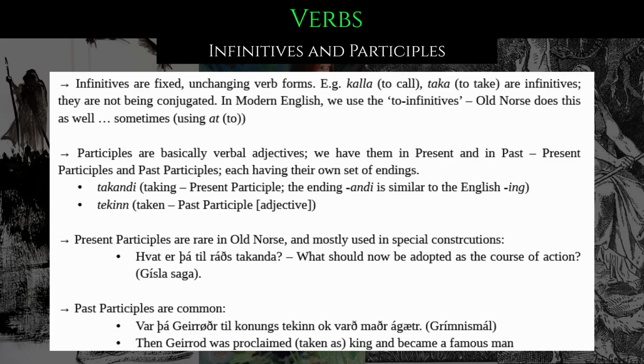And then we have the past participles. Those are common. For example, var Geirröðr gerr til konungs tekinn og varð maðr ágætr. This is from the Grímnismál. And this means, and then Geirrod was proclaimed, taken as, king and became a famous man.